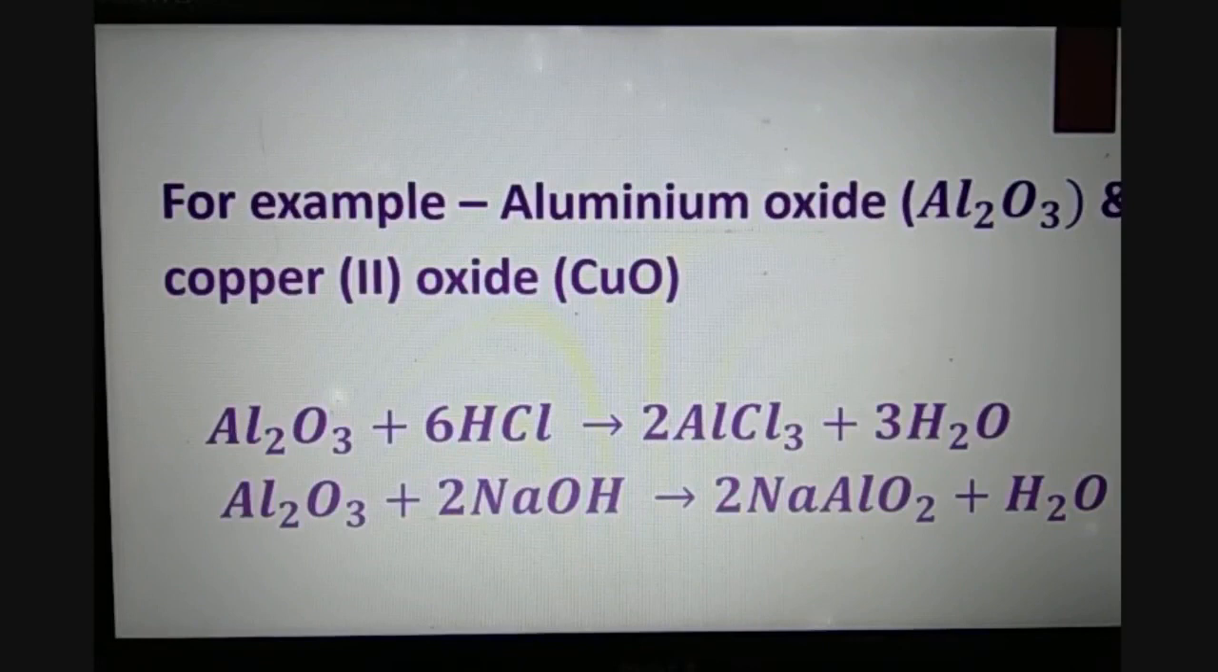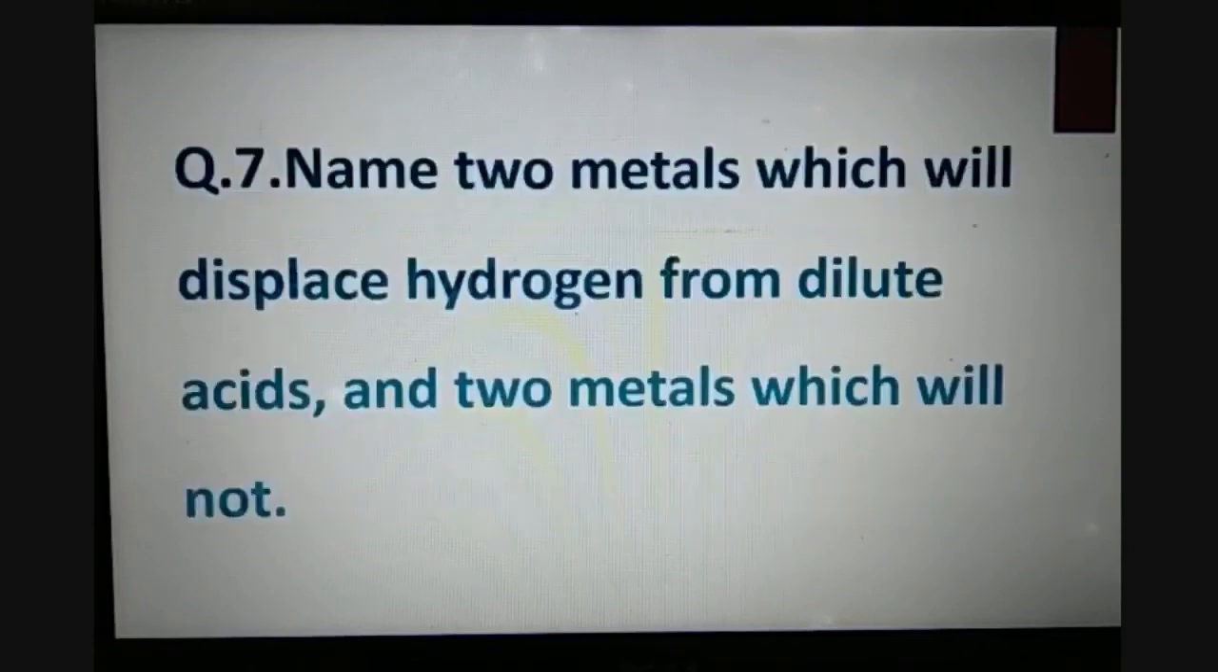You can see it here that when aluminium oxide reacts with hydrochloric acid, it forms aluminium chloride and water, that is a salt and water solution. But when aluminium oxide reacts with a base, then also it is forming 2NaAlO2, that is sodium aluminate, plus water, salt and water. So in both the cases it is giving a reaction. So that is why this aluminium oxide is an amphoteric oxide.